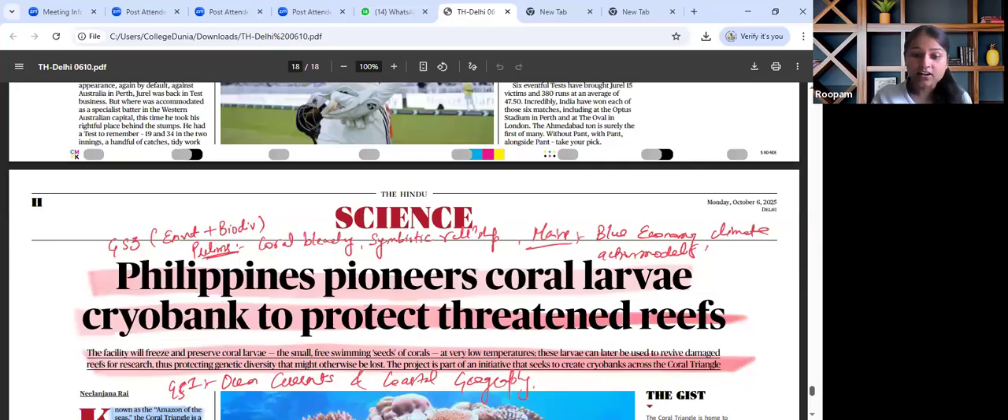GS paper 3, marine economy, ecosystem all together. GS paper 1, ocean currents as well. How ocean currents impact corals all together, and coastal geography as well. So in this manner, this particular article is to be holistically read and revised.